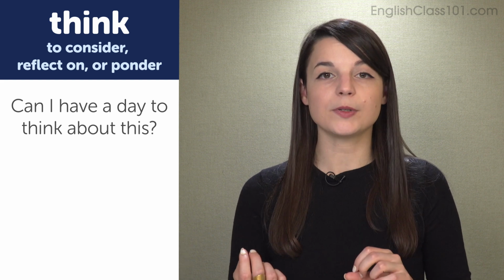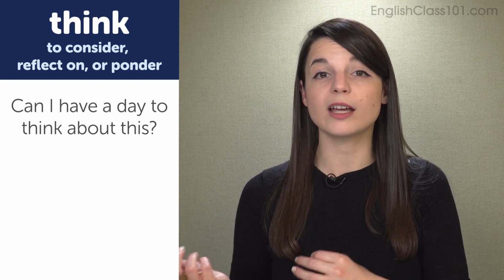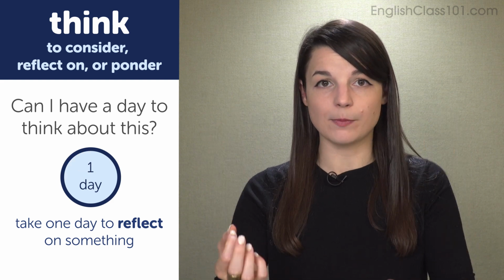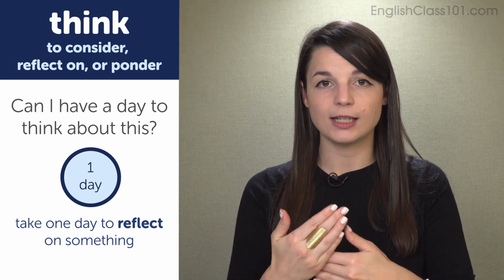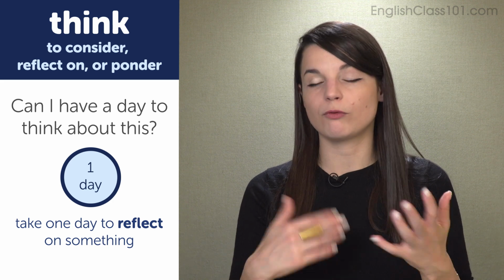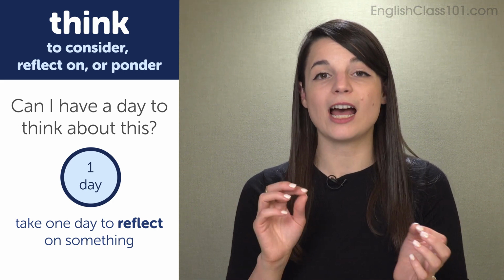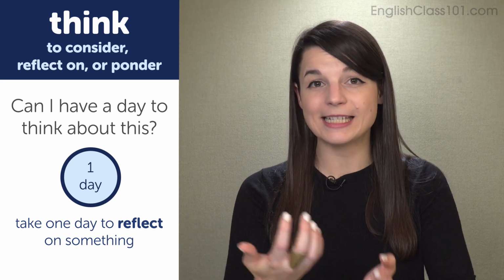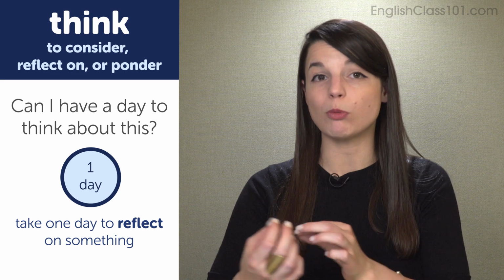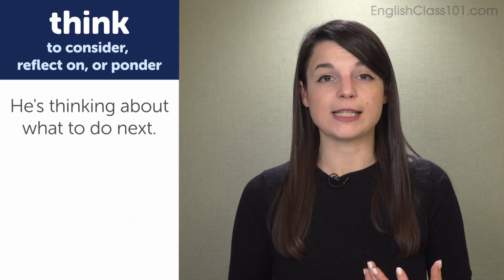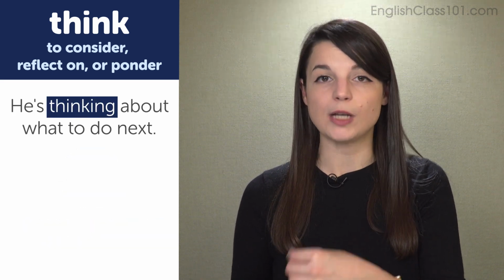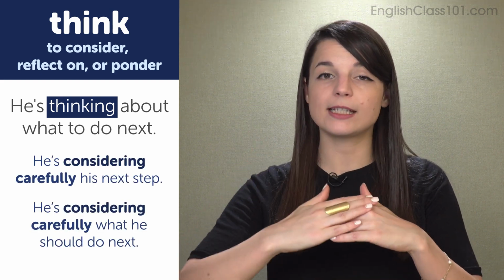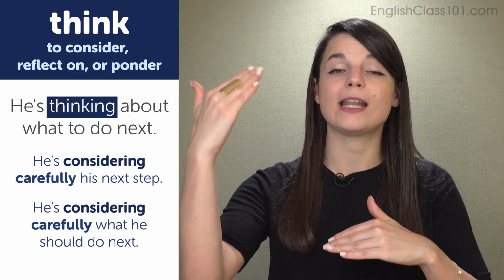So in these example sentences, can I have a day to think about this? Taking one day to reflect on something before you make a decision is a pretty common thing to do before a big decision. So can I have a day to think about this means, can I have a day to consider this carefully? Or can I have a day to ponder this? In the second example sentence, he's thinking about what to do next means he's considering carefully his next step. He's considering carefully what he should do next.